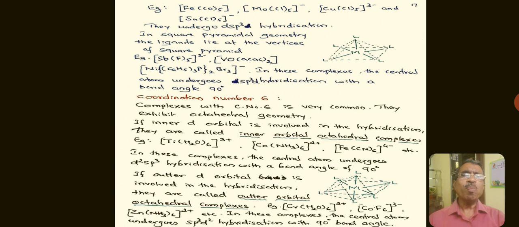Coming to the complexes with coordination number 6. These complexes are very common. They exhibit octahedral geometry. If an inner d orbital is involved in the hybridization, they are called inner orbital complexes.